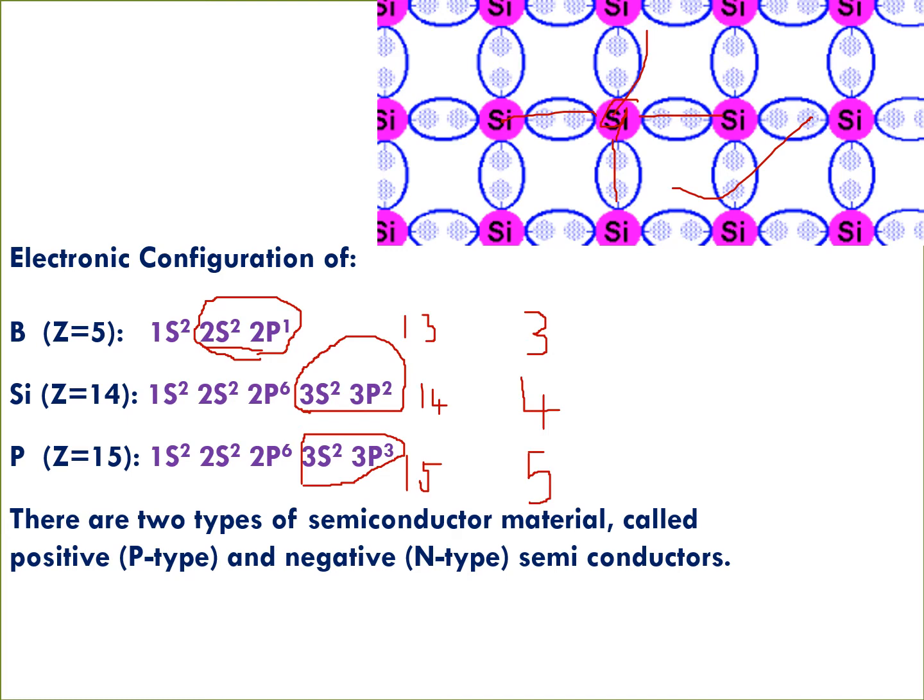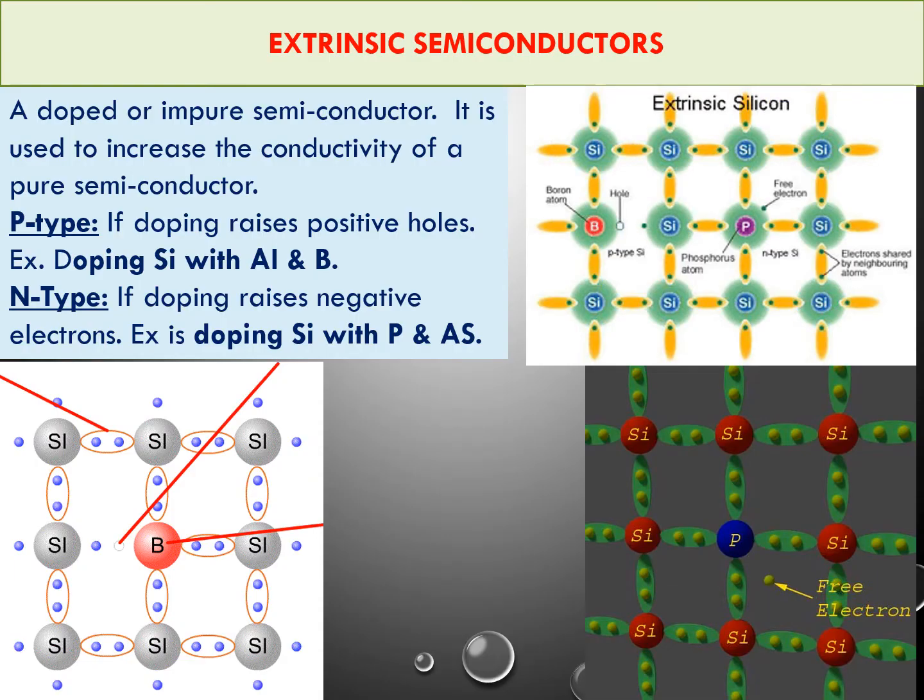Then that means I am impuring the pure silica material. I am replacing the silica with other atoms like boron and phosphorus. This is called doping. Doping induces the impurity. These impure semiconductors are called extrinsic semiconductors. Have a look. What will happen if I dope phosphorus instead of one silica atom?